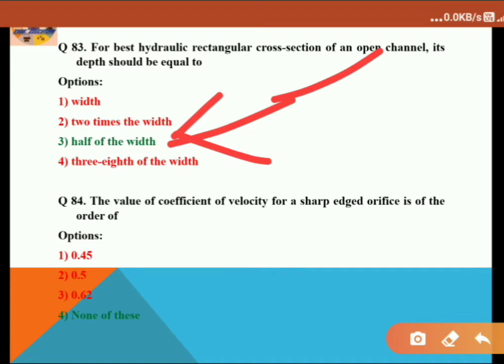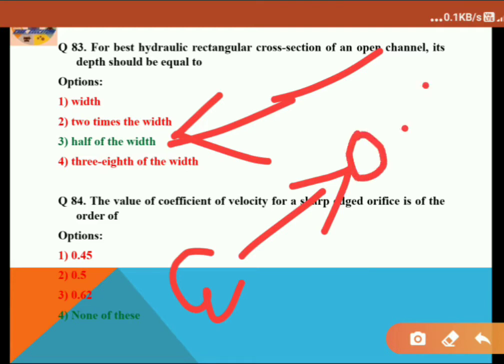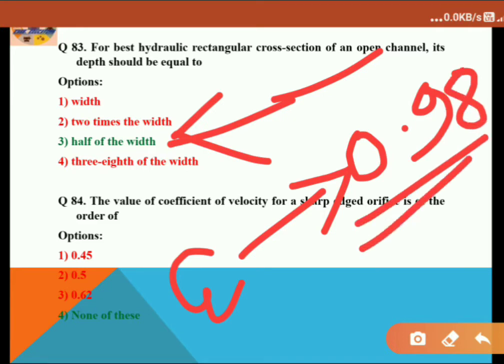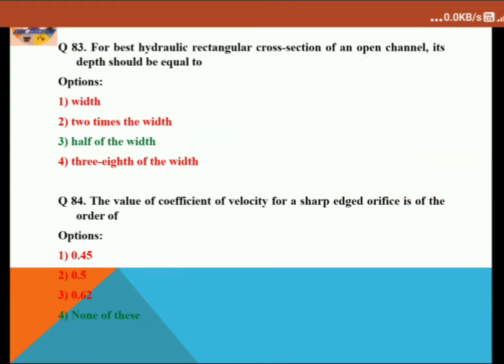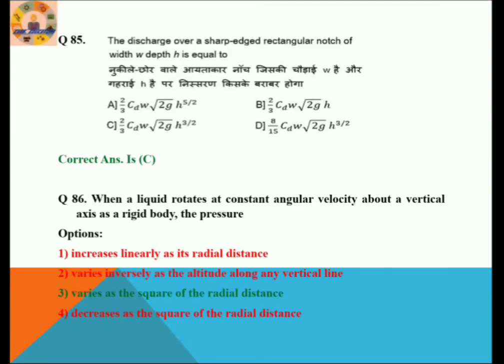The value of the coefficient of velocity Cv for a sharp edge orifice is of the order of, so remember that value, almost equal to 0.98. So none of the options is correct here. So option 4, none of the above, is correct. Let's proceed to the next question, 85.